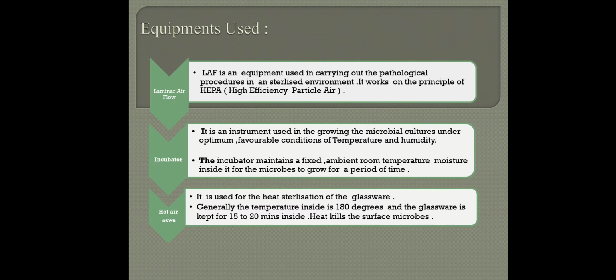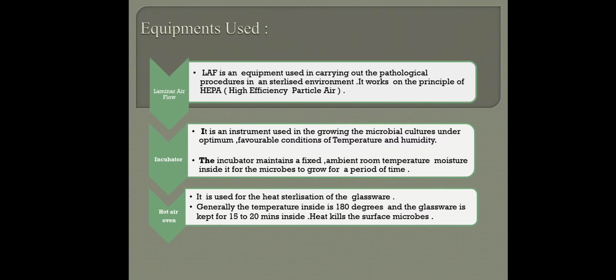Now, what are the equipments? As I already said, laminar airflow. What is the principle of laminar airflow? We all know that laminar airflow works on the principle of high efficiency particulate air. When we work on a laminar airflow, there is a stream of air which comes out. There are different types of laminar airflows, horizontal and vertical, divided on the basis of the positioning of the stream of air.